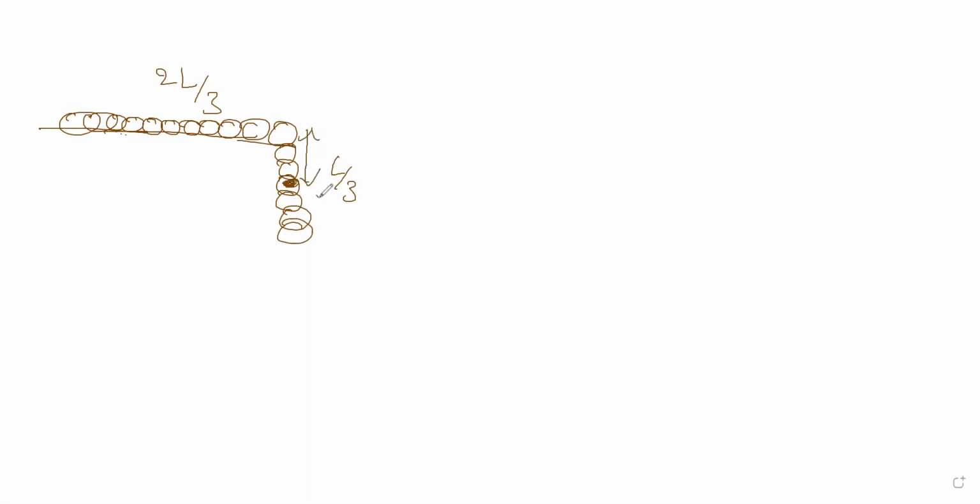Initially, this is how it is. So this is exactly half of L by 3, that is, at a length of L by 6 it will act. We will take this as a reference line, called the reference baseline.